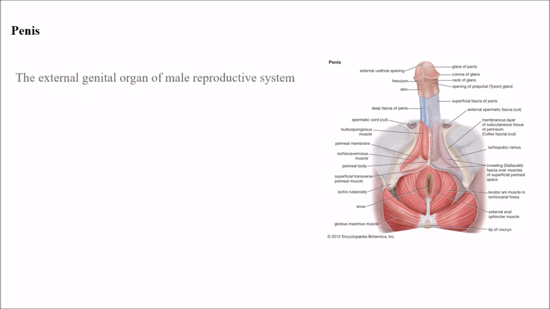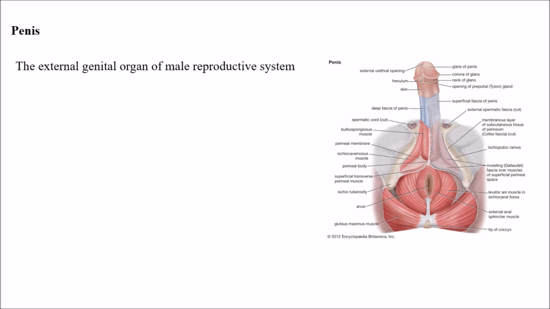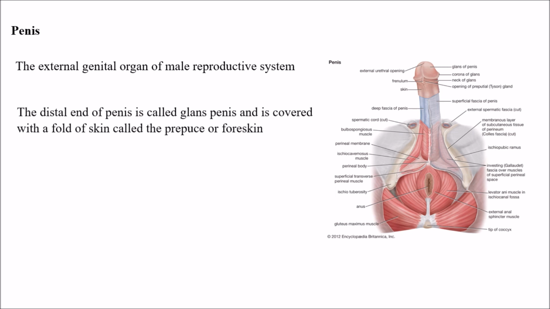And next we have the penis. What is the penis? The external genital organ of the male reproductive system is called the penis. In the earlier class, in my video lecture, I told that the male reproductive system has outer side and inner side structures. So the penis is the external genital organ in males. The distal end of the penis is called the glans penis and is covered with a fold of skin called the prepuce or foreskin. So the prepuce or foreskin is nothing but the fold of skin which covers the distal end of the penis.